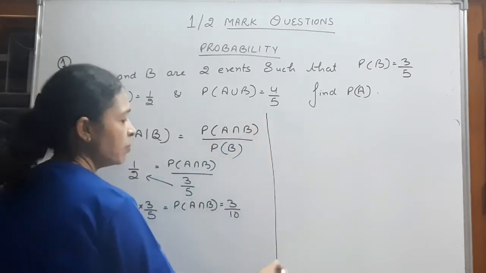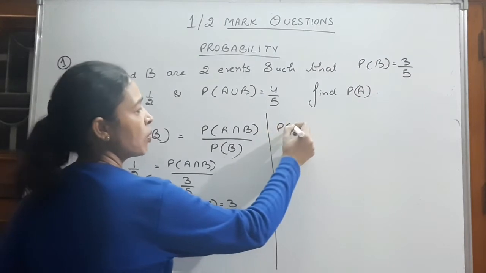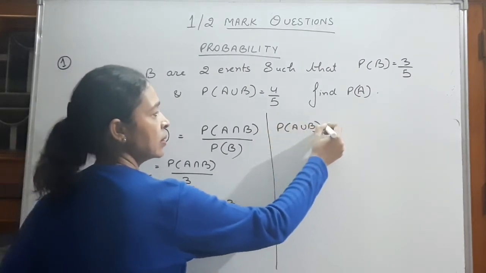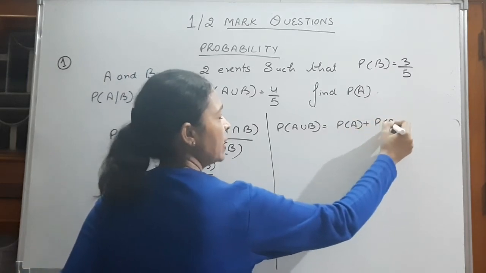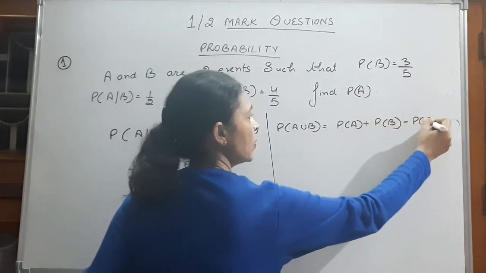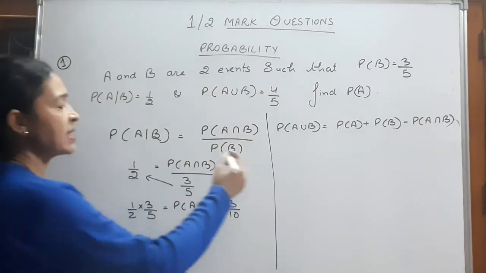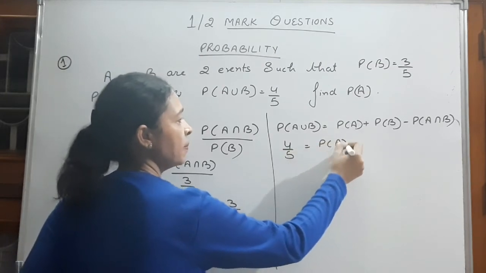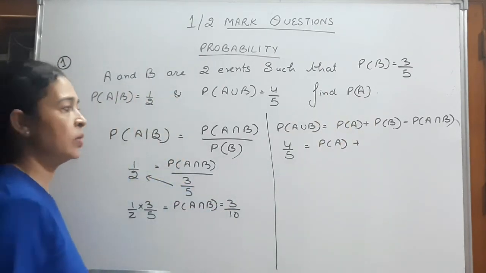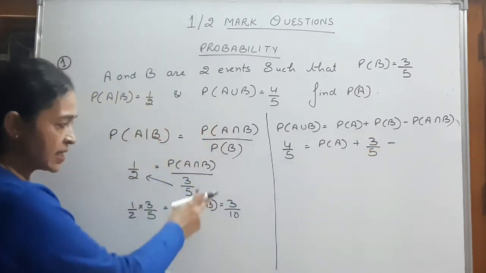Now we have to find probability of A. What is the formula for probability of A union B? This is probability of A plus probability of B minus probability of A intersection B. Probability of A union B is given 4 by 5, equals probability of A plus probability of B, which is 3 by 5, minus probability of A intersection B.